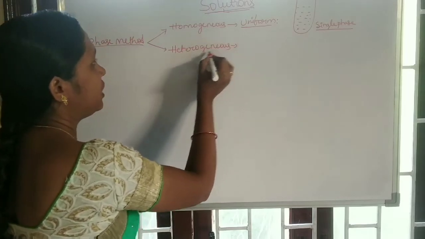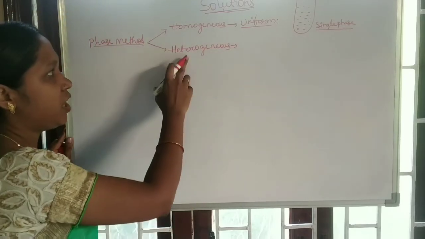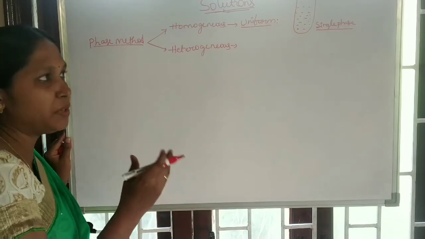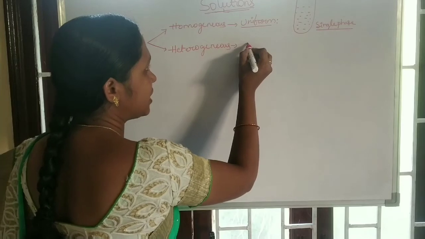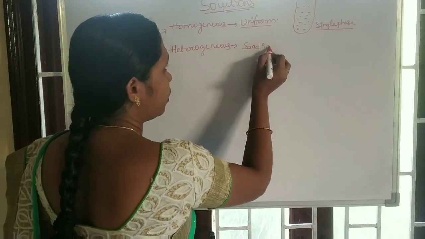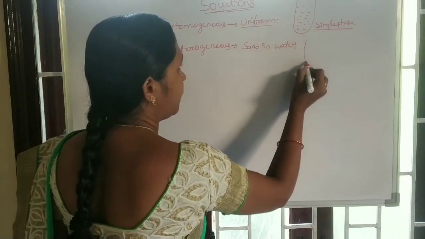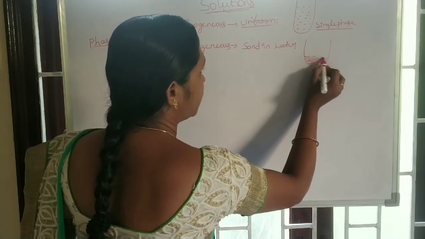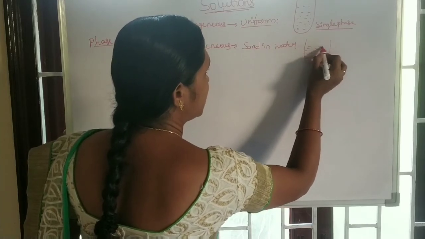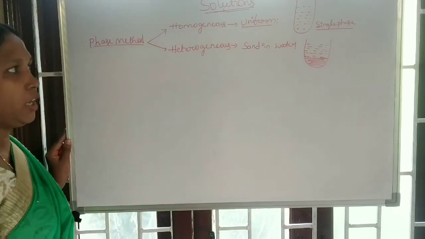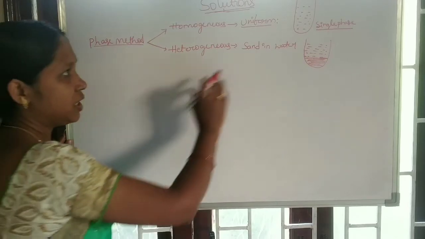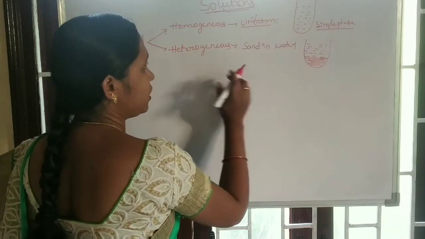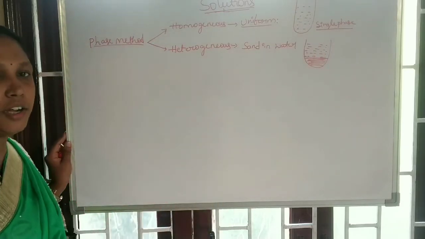Homogeneous solutions have single phase. And heterogeneous means here we observe the components present in the mixture separately, that means in different phases. Take an example, sand in water. Sand settles down and water floats on the surface of sand. Okay, this is the phase method. Homogeneous solutions exist in a single phase. Heterogeneous solutions exist in different phases.